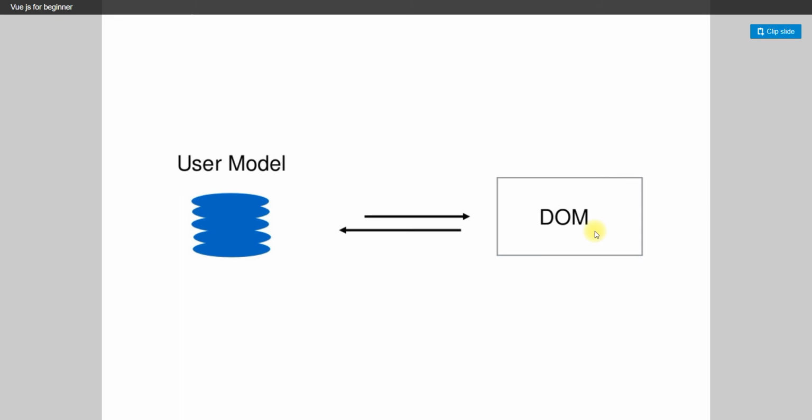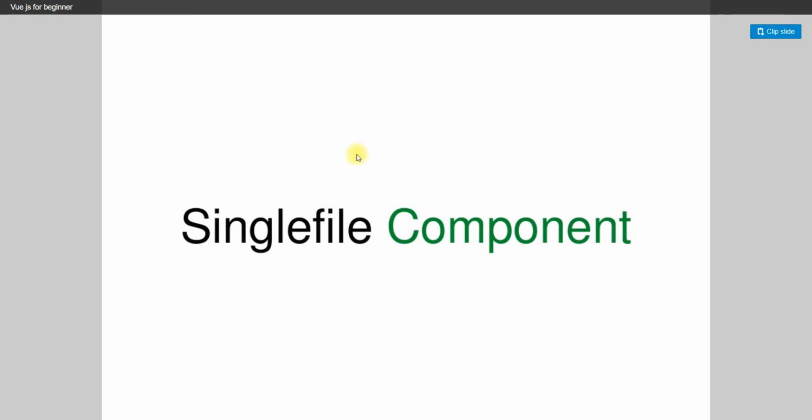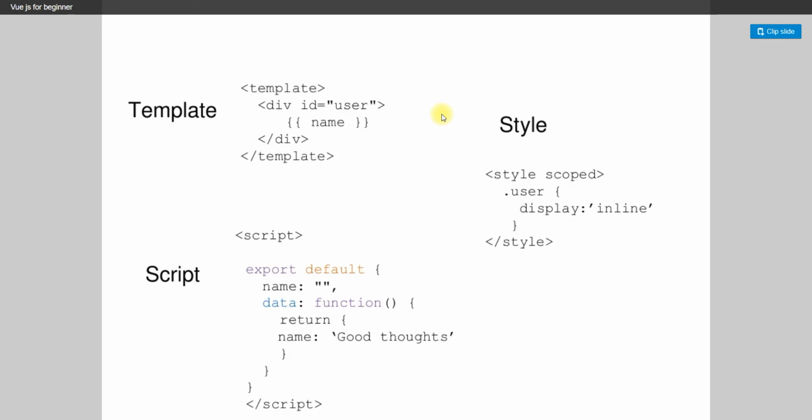If you are not familiar with the DOM, let's talk about the single file component. What is a single file component in Vue.js? For example, it has the template, the script, and the style. This is the single file component. We can just use it here only.